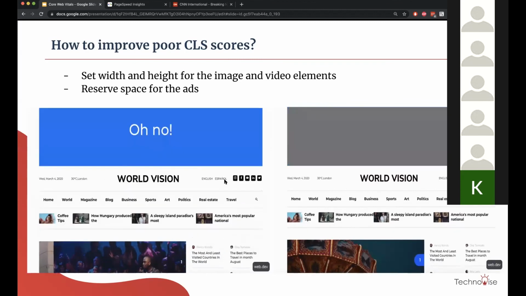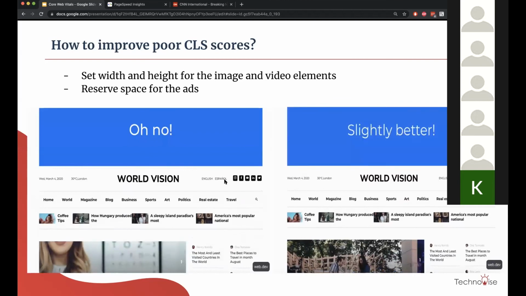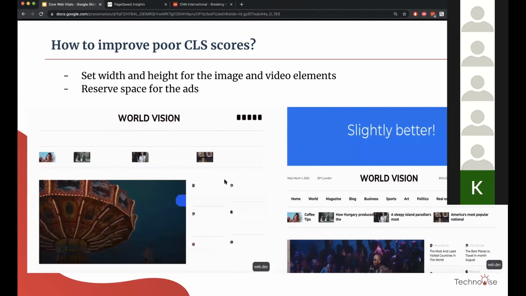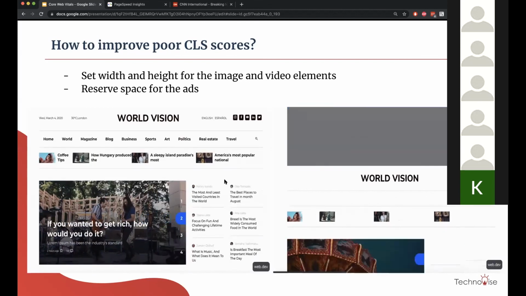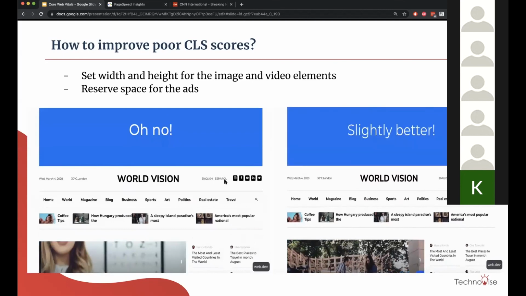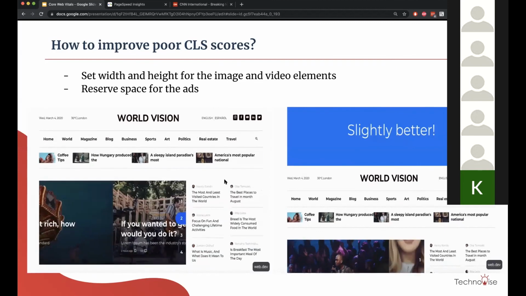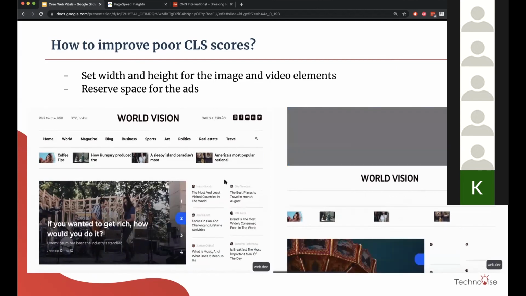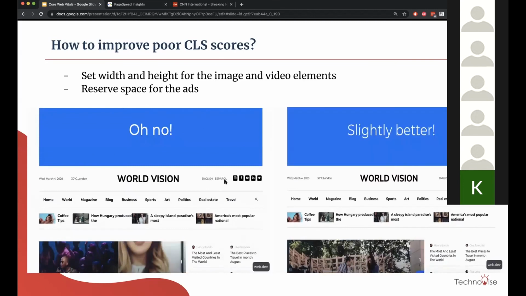Has anyone worked on any ads? Because this is suggested in Google's guidelines, so I'm not sure. Actually, yes.